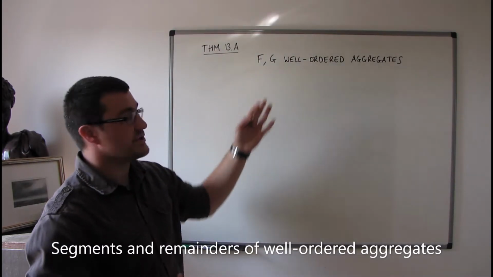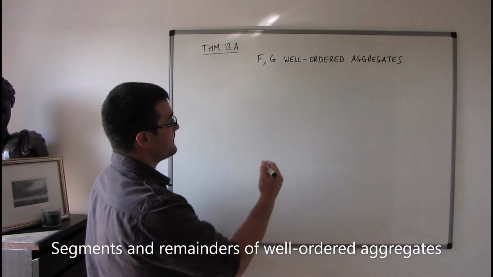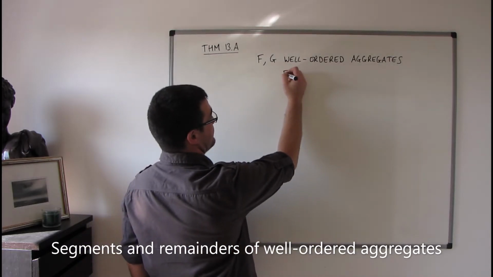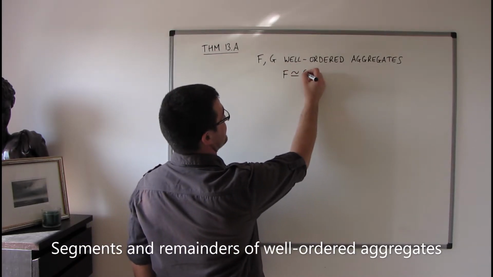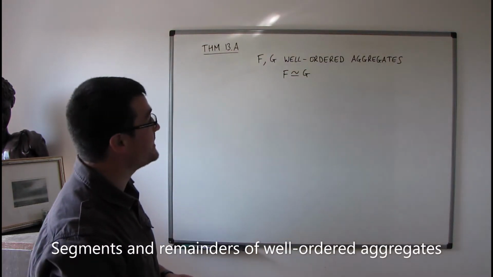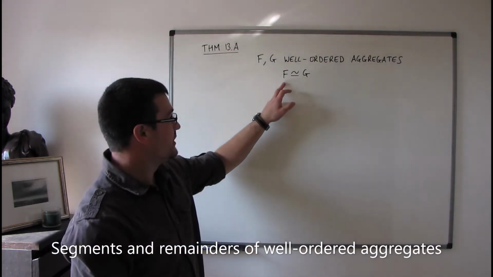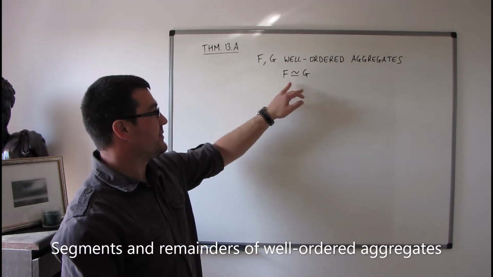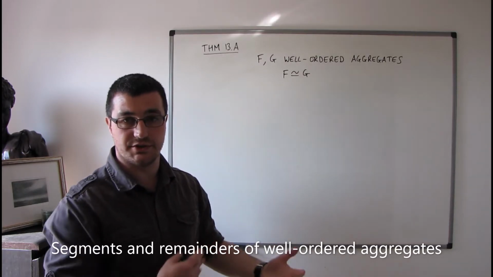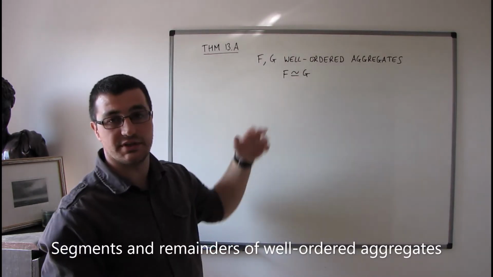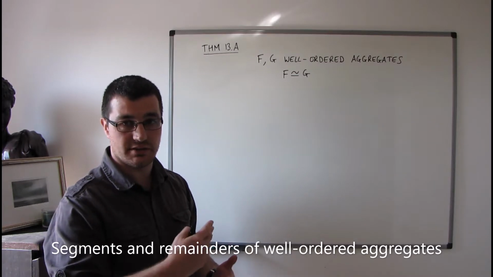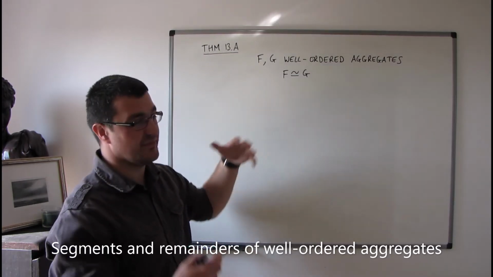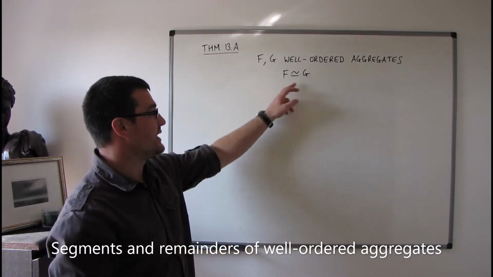So we start off with two well-ordered aggregates, f and g, such that f is similar to g. So that means that they can be imaged onto one another. So the meaning of this symbol is that we've got this imaging, this correspondence between f and g, called an imaging.